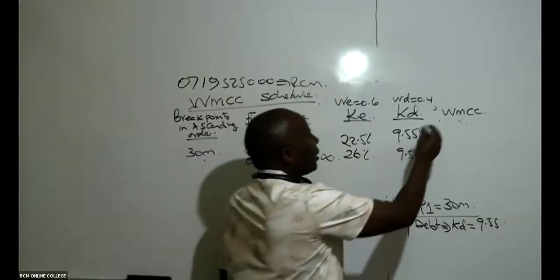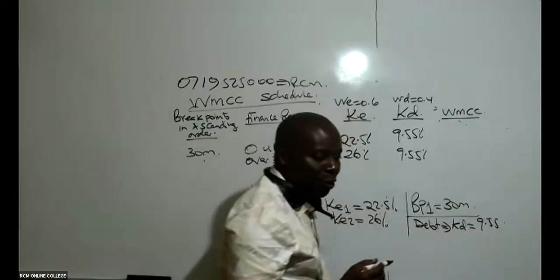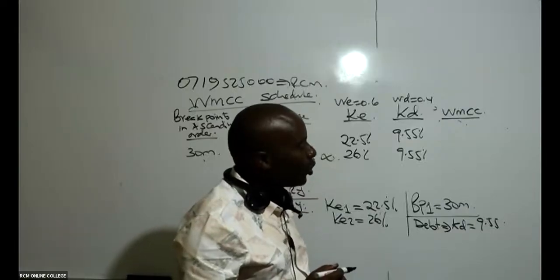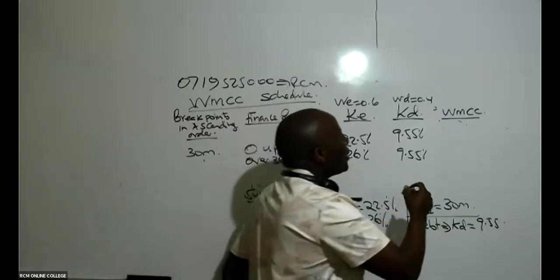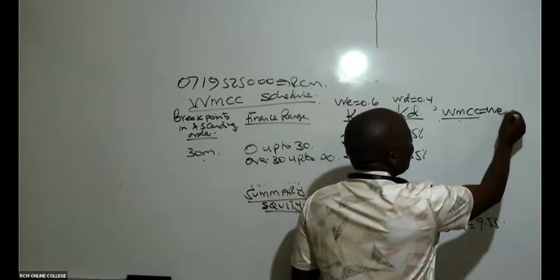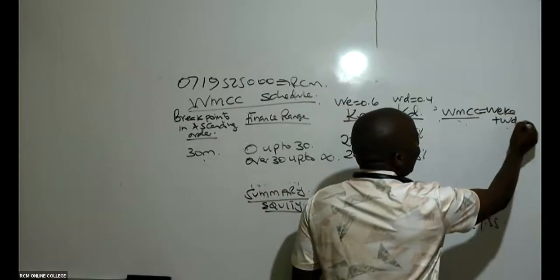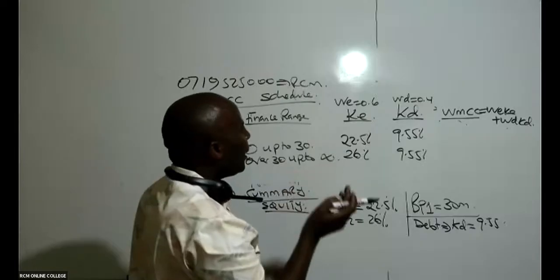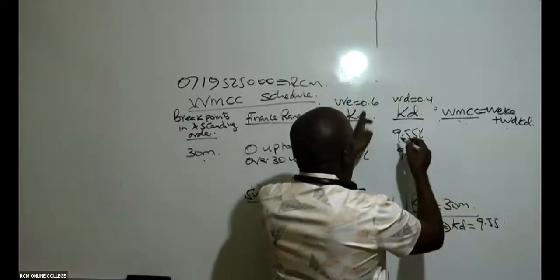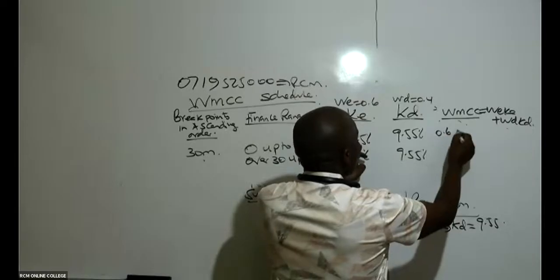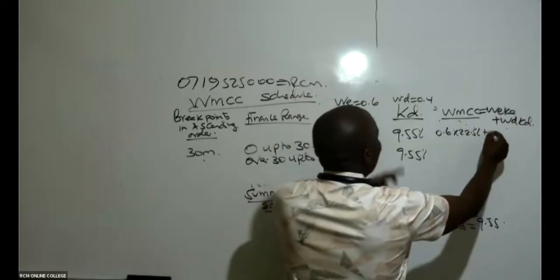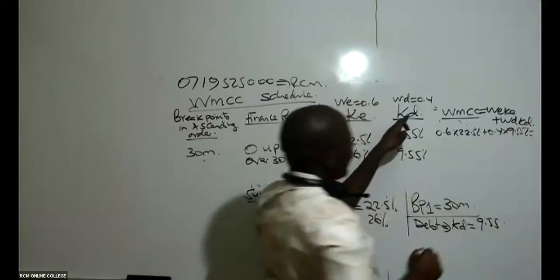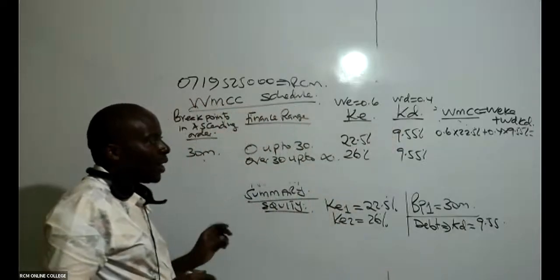So this one here, ladies and gentlemen, we know the formula of WMCC. Yeah, I'll be able to address those questions if you don't mind. So our WMCC, ladies and gentlemen, will be weight of equity times cost of equity, plus weight of debt times cost of debt. Of course, we have already adjusted this for tax. So abracadabra, kama ya kwanza woye, you take weight which is 0.6 times 22.5% plus 0.4 times, in this case here, 9.55%. Already remember this figure is tax adjusted. That KD is already tax adjusted.